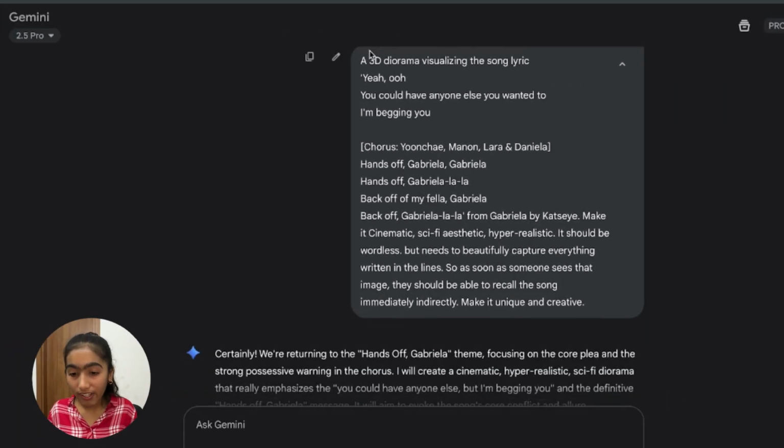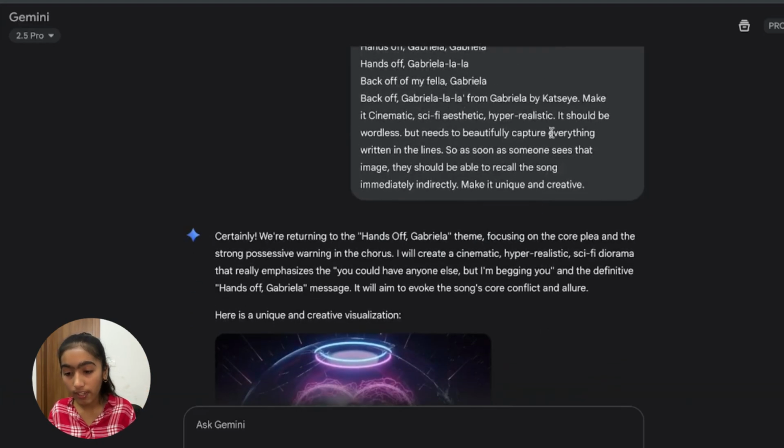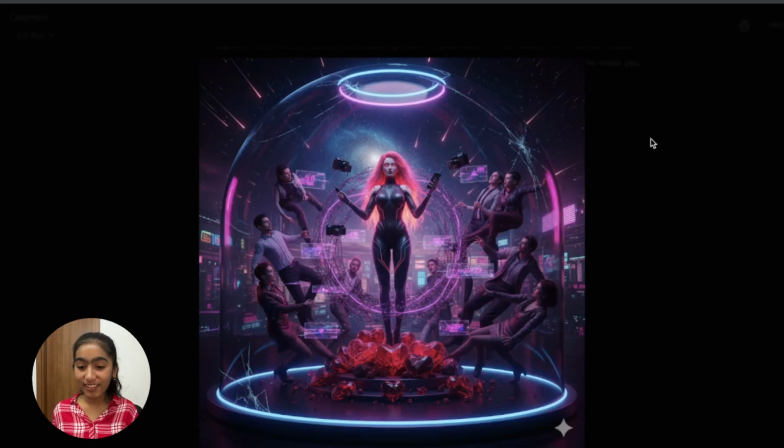Okay, this one's for the music lovers. You basically visualize your favorite songs and put them into AI to generate it. Let me show you how. So here I've asked it for a 3D diorama visualizing the song lyrics from Gabriella by Cat's Eye. I like that song. Make it cinematic, sci-fi aesthetic, hyper realistic, and it should be wordless but needs to be beautifully captured, everything. And look at this. It literally visualized the whole song, like hands up Gabriella.